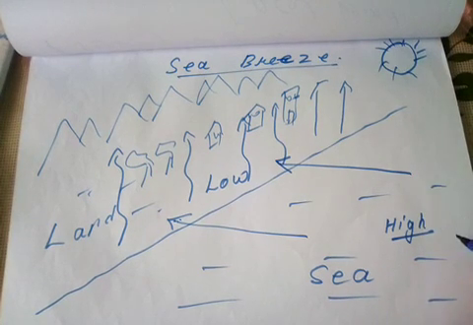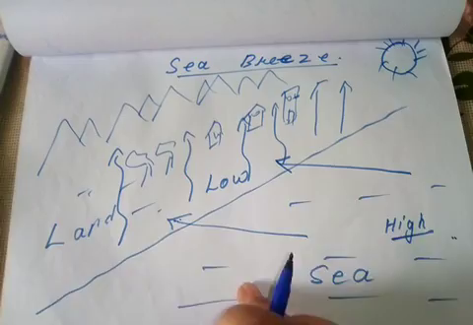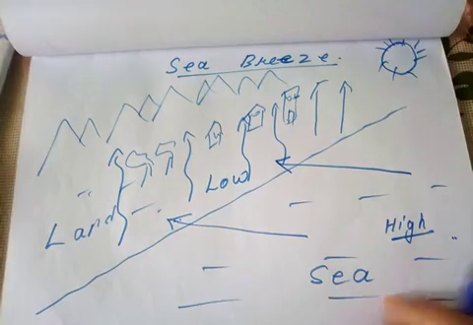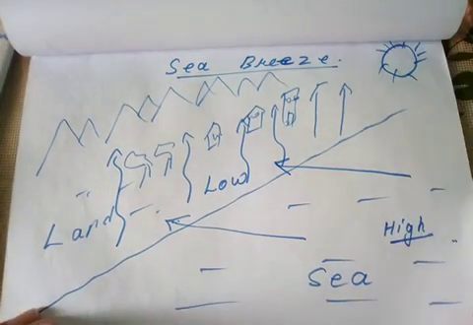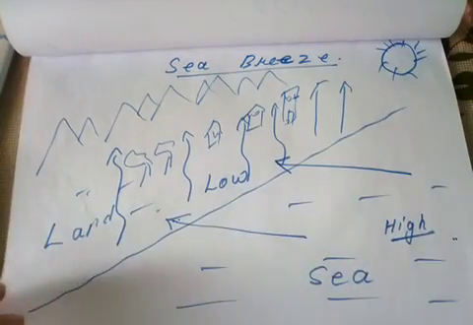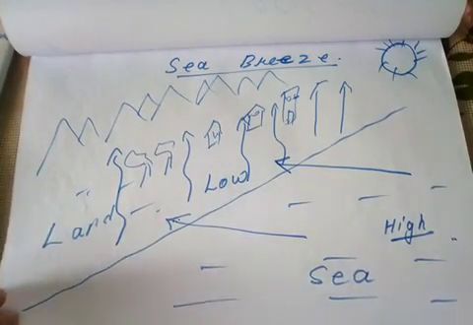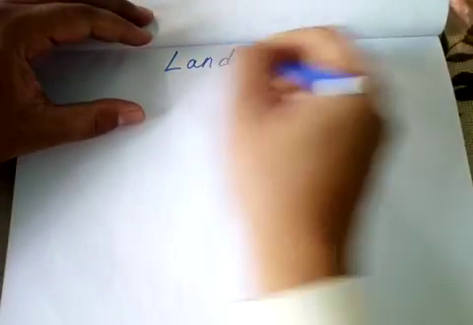So this is the phenomenon of sea breeze. But we know that the sea surface also heats up, but not as quickly as land, and it takes time for the sea surface to heat up because the sun rays penetrate through the water. Now let's discuss land breeze.